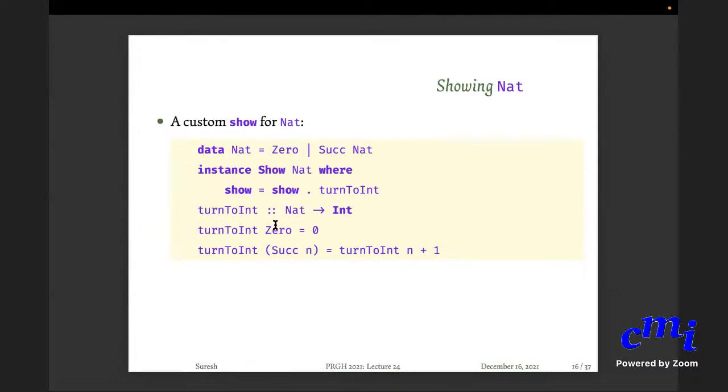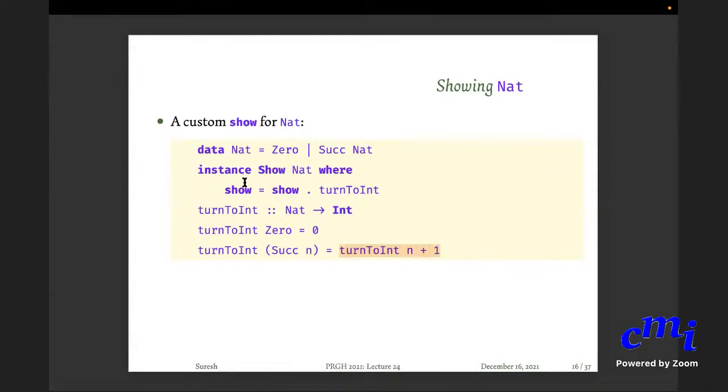Turning it to Int is simple. toInt of Zero is just 0, the built-in integer 0, and toInt of Succ of n is toInt n plus 1. This is the integer addition. This is Nat, whereas this is Int. So when you want to show something, you will just show the integer version of it.